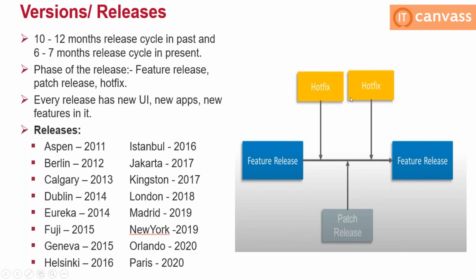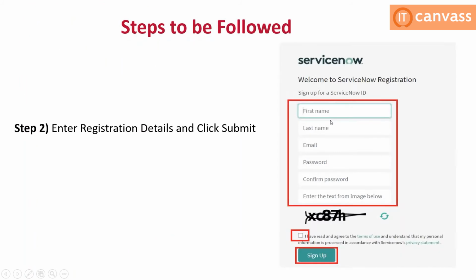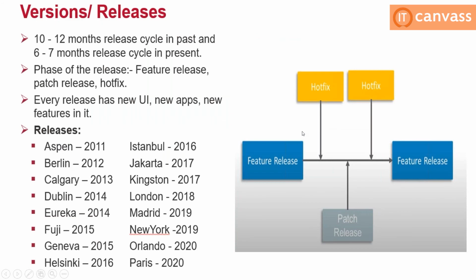After a hotfix and patch release also, you might face some more issues, which we call hotfixes, that can be addressed in the next version. Mostly they will try to restrict to only one patch release between one version and another. It depends. If there are multiple issues, they will have multiple patches as well. Hotfixes are for each and every organization facing the issue; they will do some workaround solution. Currently we are in the Cubic version.